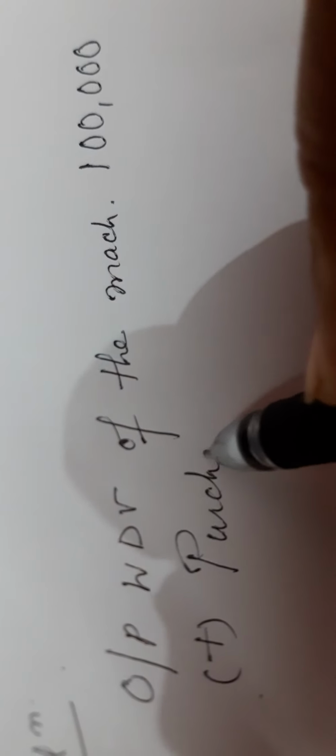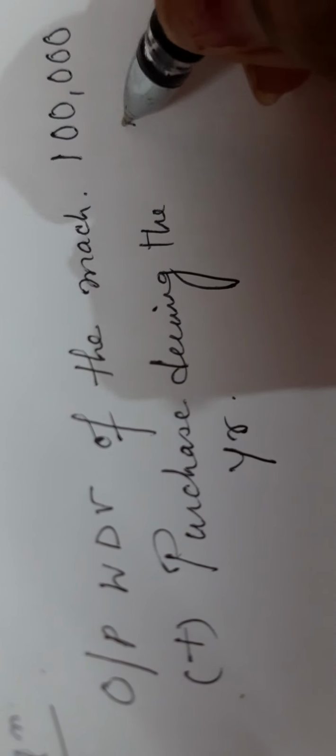Opening WDV of the machine. How much? 1 lakh. And purchases during the year. How much? 60,000.